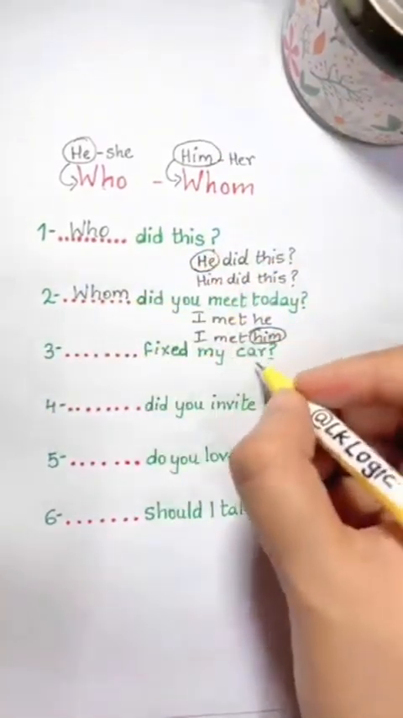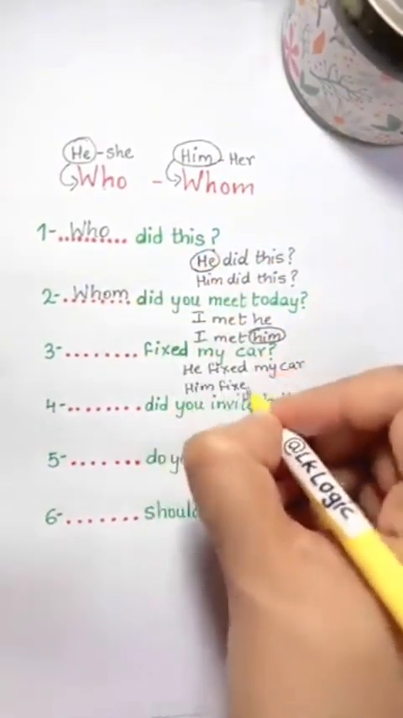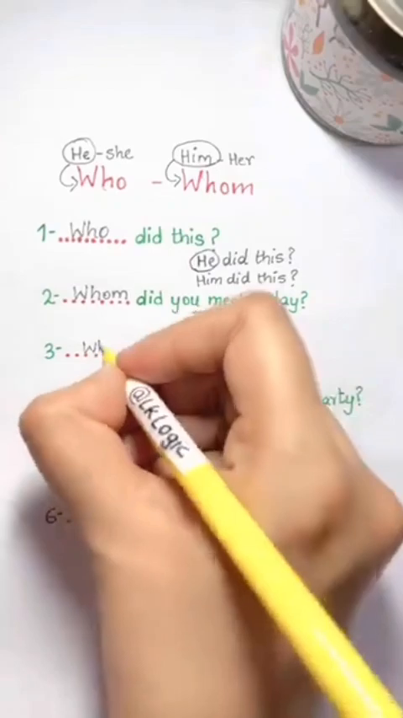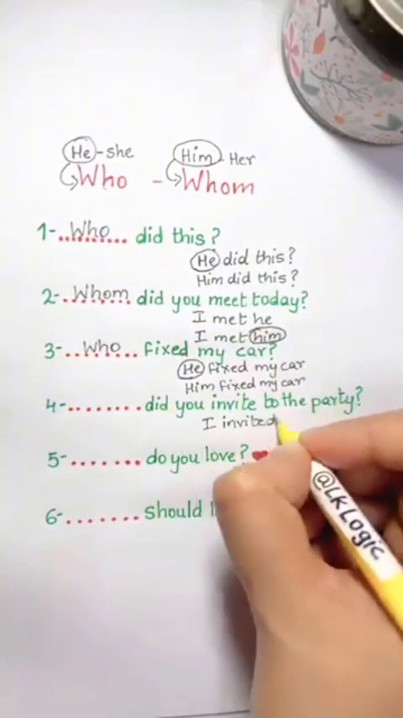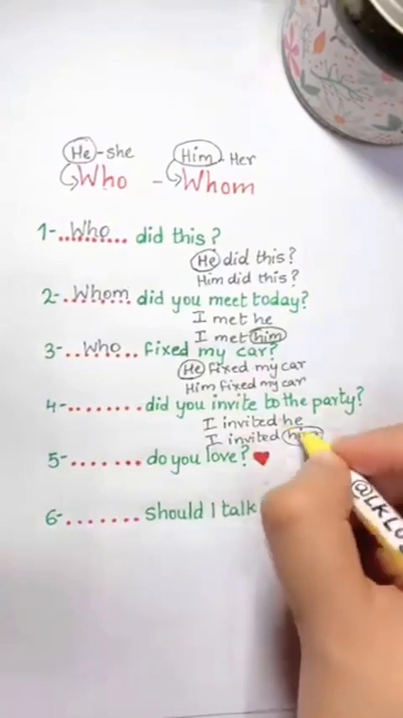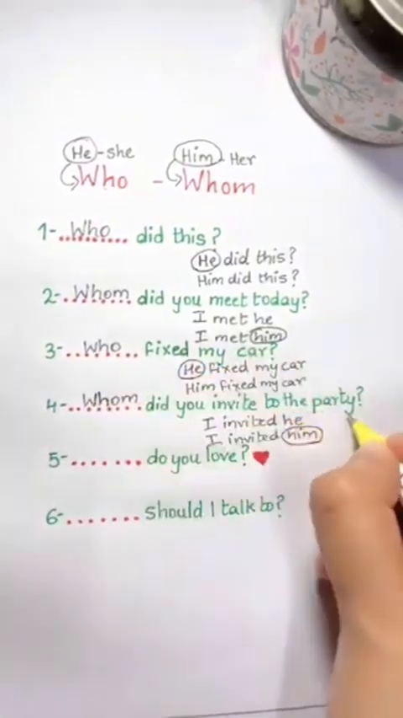Blank fixed my car. He fixed my car. Him fixed my car. He, right? So we replace it by who. Who fixed my car? Blank did you invite to the party? I invited he or I invited him. Him, right? So we use whom here. Whom did you invite to the party?